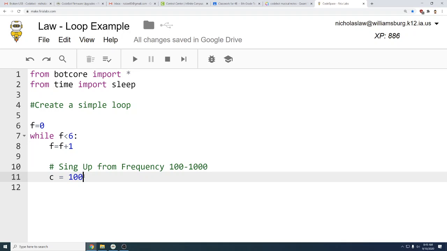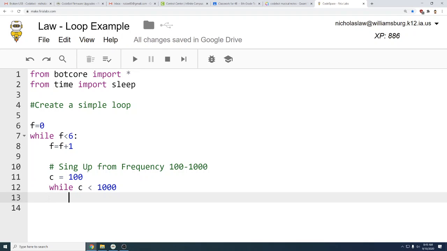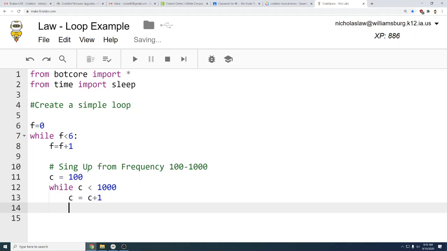So I'm defining a variable. And I'm going to make another loop within the loop. So while c is less than 1000, c equals c plus 1. And then I can make it speaker dot pitch c. So the robot will then sing from 100 to 1000 really, really fast.